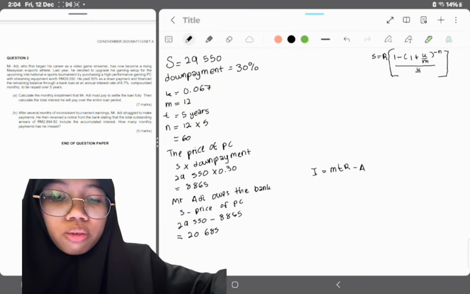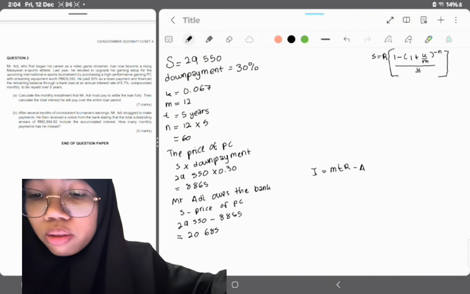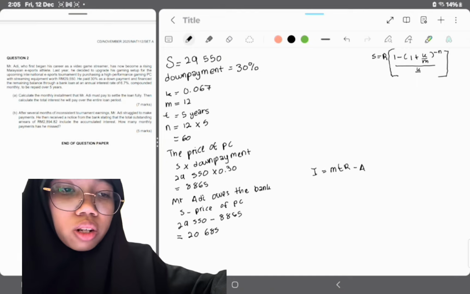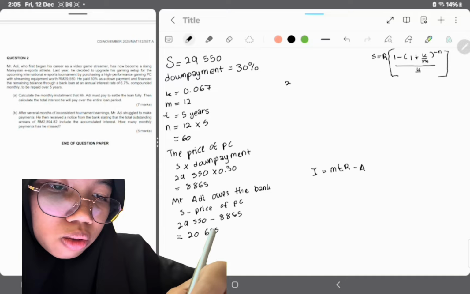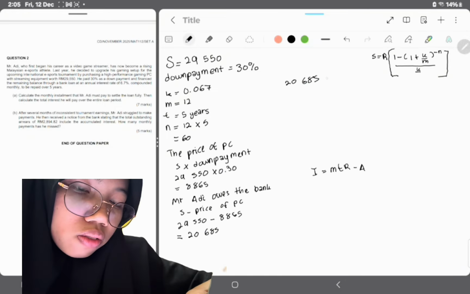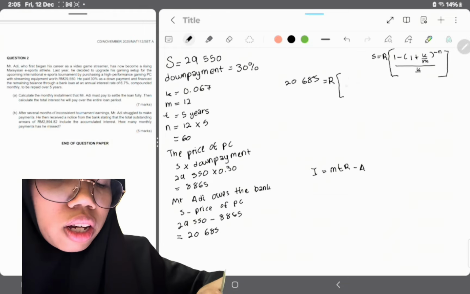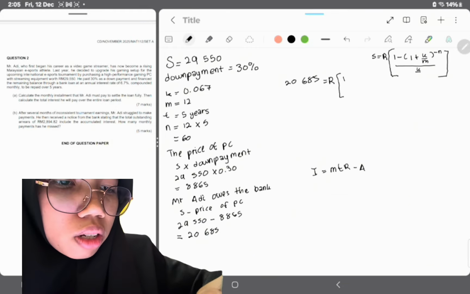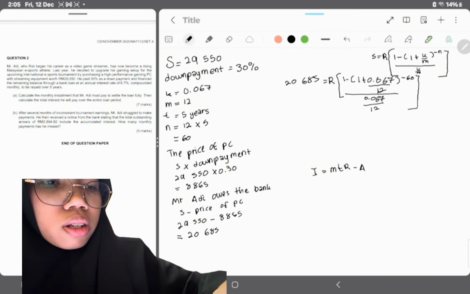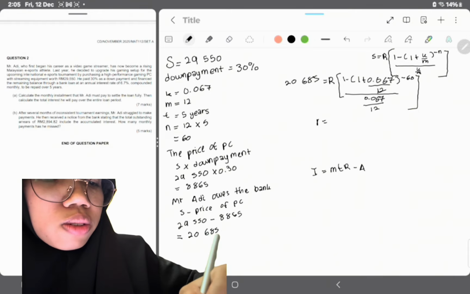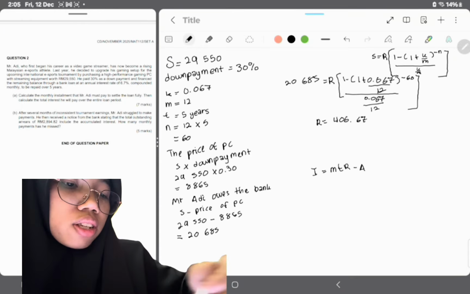Part B, question 2. As you can see, I listed the price of the PC and the monthly details. Then we're going to solve the monthly payment. We're going to use the S R formula. S, as we know, right now what we owe is 20,855 equals R, and we're going to insert all of what we have listed. So 1 divided by 12. Then the answer for R we get is 406.67.